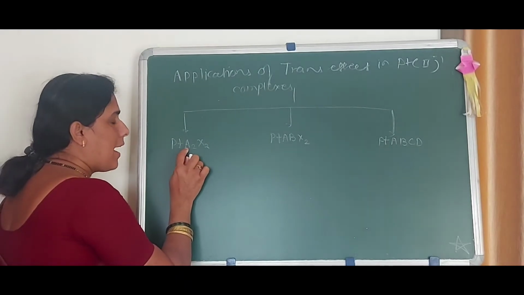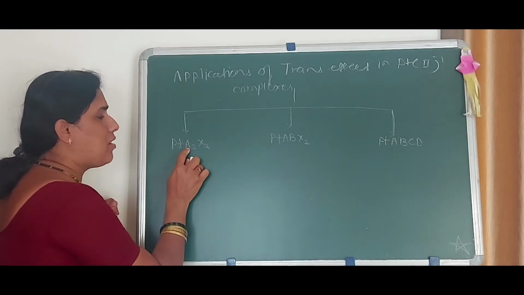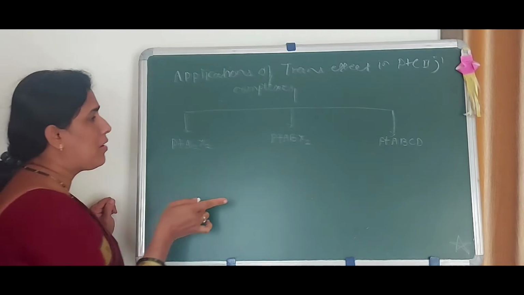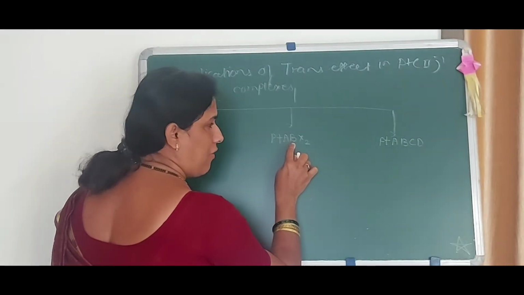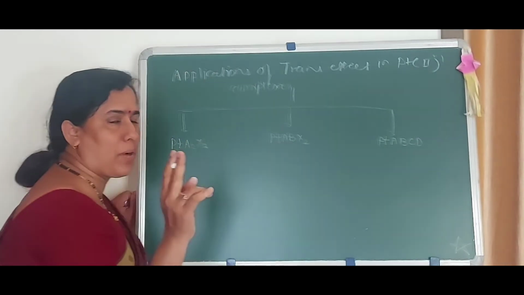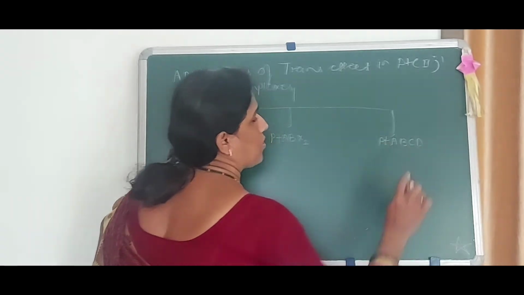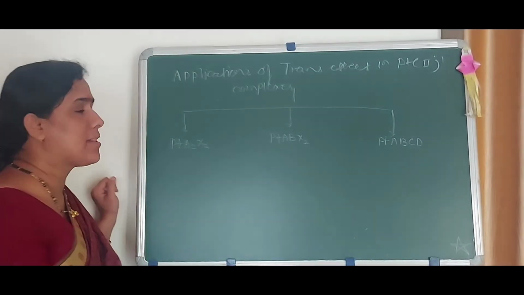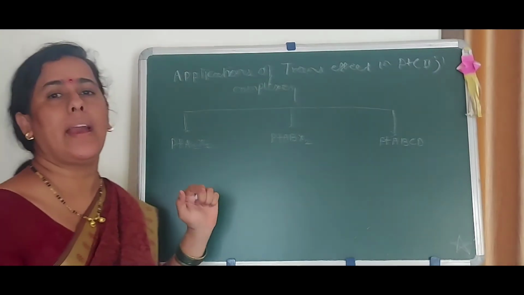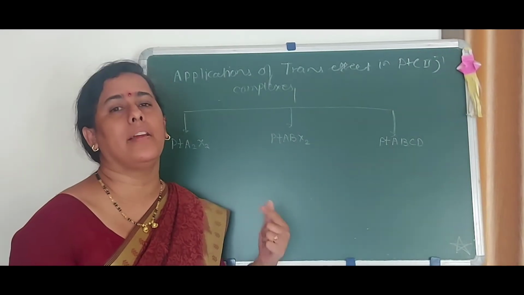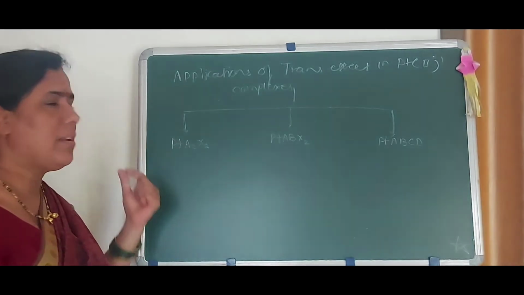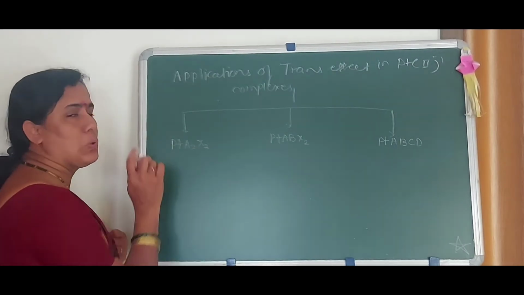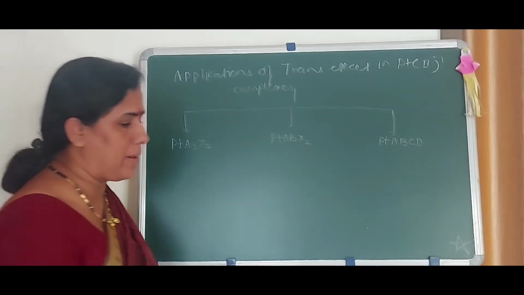Number of ligands of the same kind A is equal to 2, number of another ligand X is equal to 2. Here A, B are different ones, and X is 2. In the third type, all the ligands, that is A, B, C and D, are different ones. So one by one we will see the formation of platinum A2X2 square planar complex.